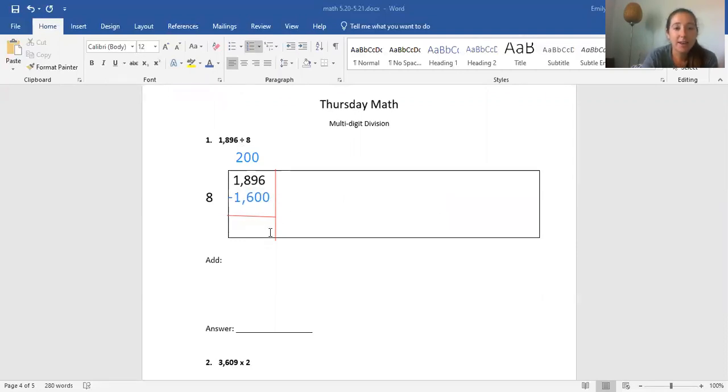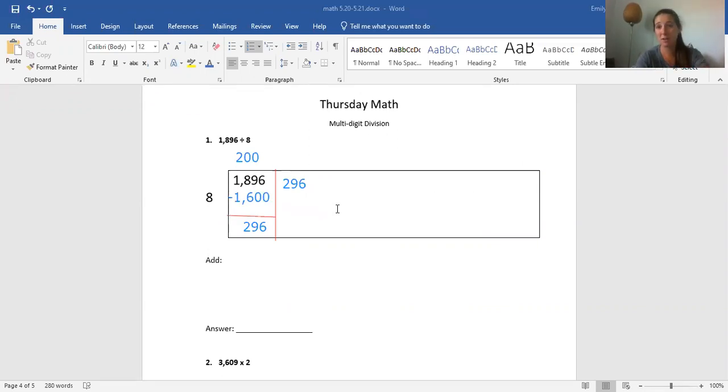So I have 6, and if you did a smaller number, that's fine too. If you did this on your own first, that's okay too. So 6 minus 0 is 6, 9 minus 0 is 9, 8 minus 6 is 2, and 1 minus 1 is 0. So see how much we took away from that big number? We started with 1,896. We're already down to only 296. That was really good. So now what times 8 is close to 296?